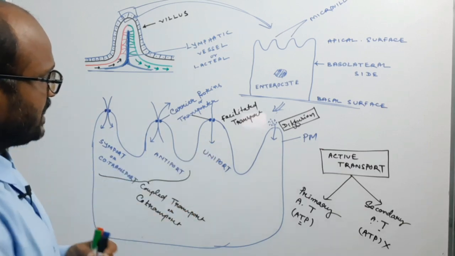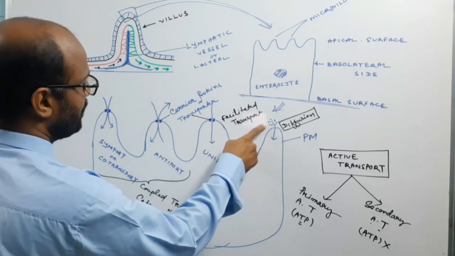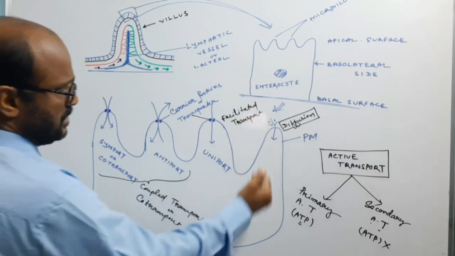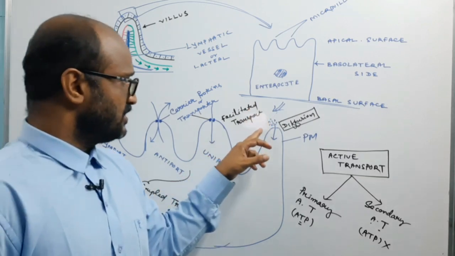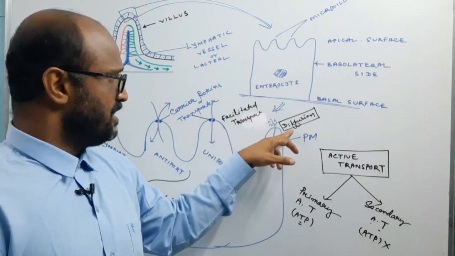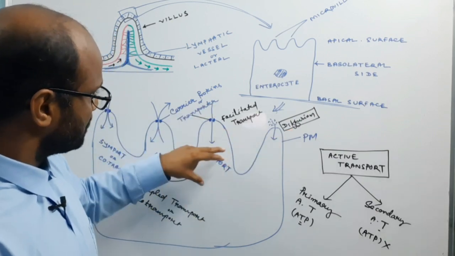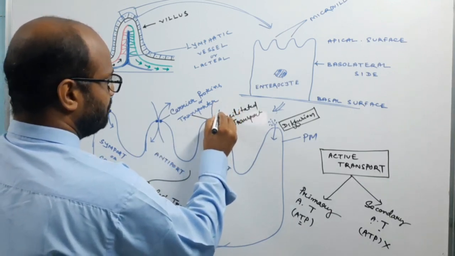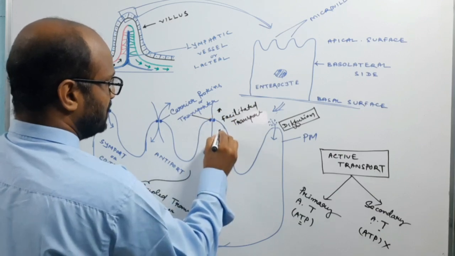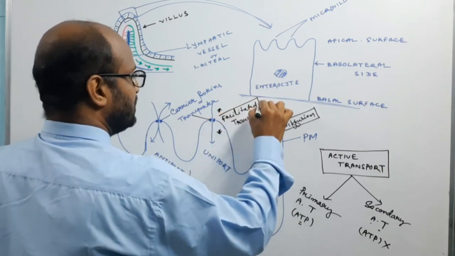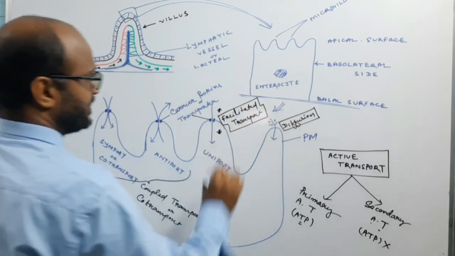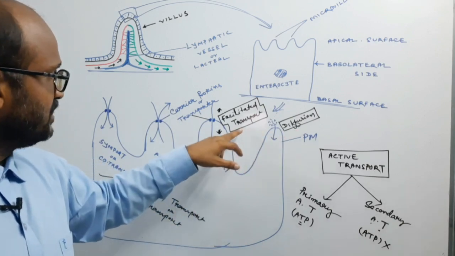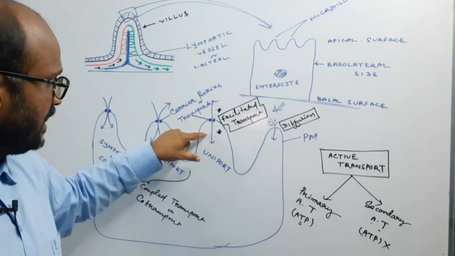And here suppose that there is no need of a carrier protein or transporter, then this type of transport along the concentration gradient is known as diffusion. If the substance needs a protein to move along the concentration gradient, from higher concentration to lower concentration, then this type of transport is known as facilitated transport. So this is simple diffusion, and this is facilitated transport. There is no need of energy.